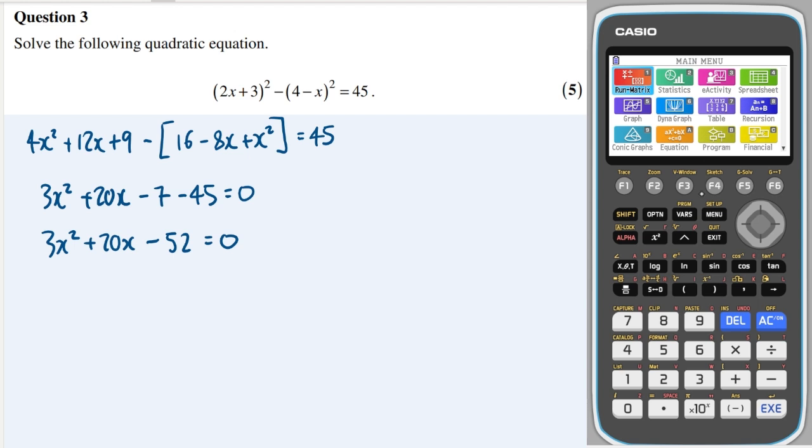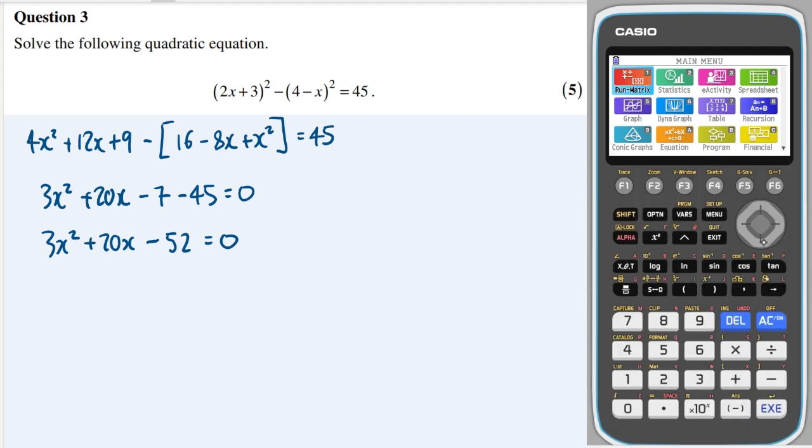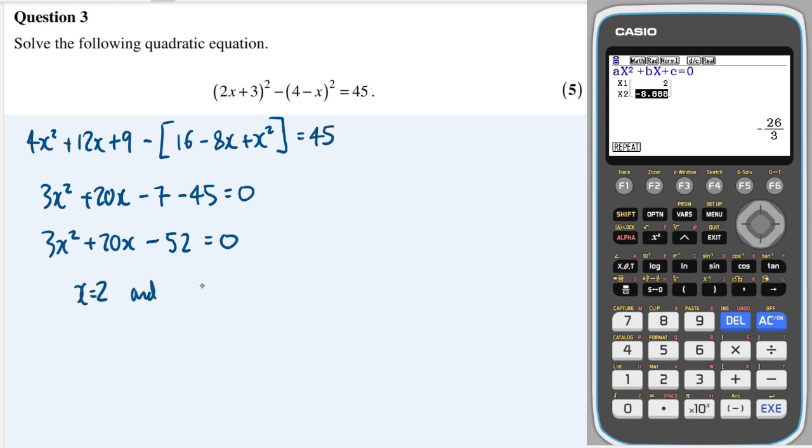I can then just go straight to my calculator and go down to equation, polynomial, degree 2, 3, 20, minus 52, and I get 2 and minus 26 over 3. So x equals 2 and x equals minus 26 over 3.